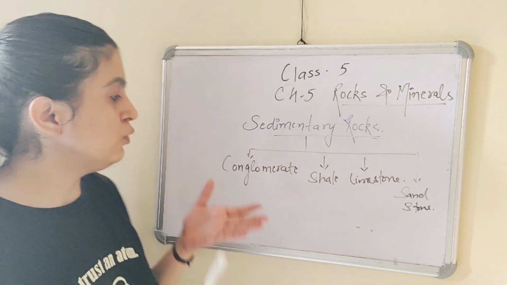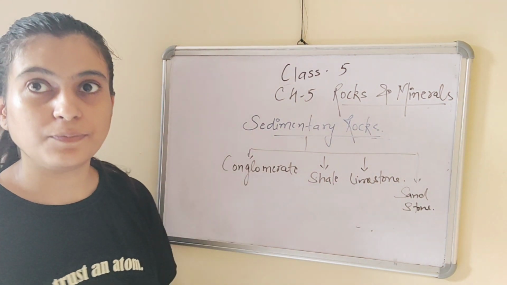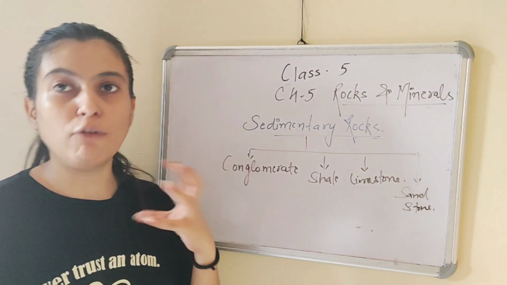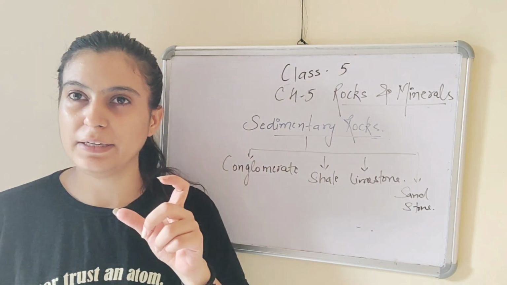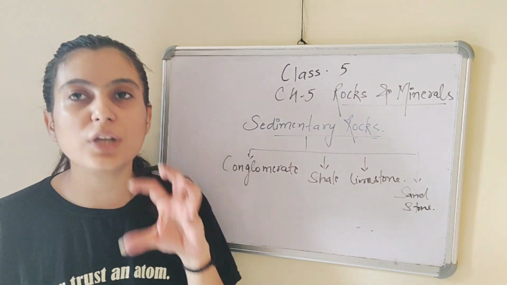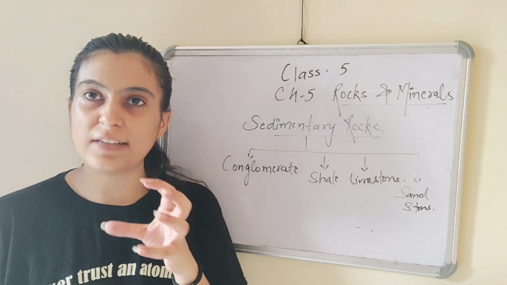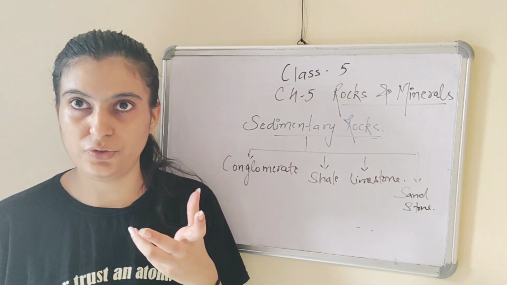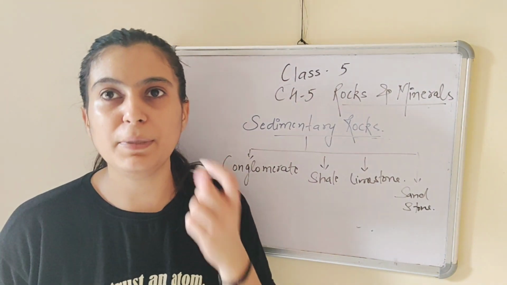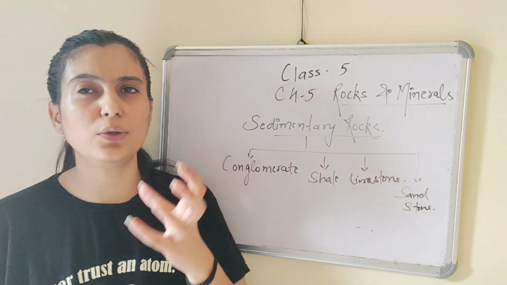First one is conglomerate. Conglomerate is made up of large rock fragments, for example pebbles or gravel particles or boulders, which are cemented together by sand and minerals. It is further used in the construction industry, for example, in the making of buildings or roads.